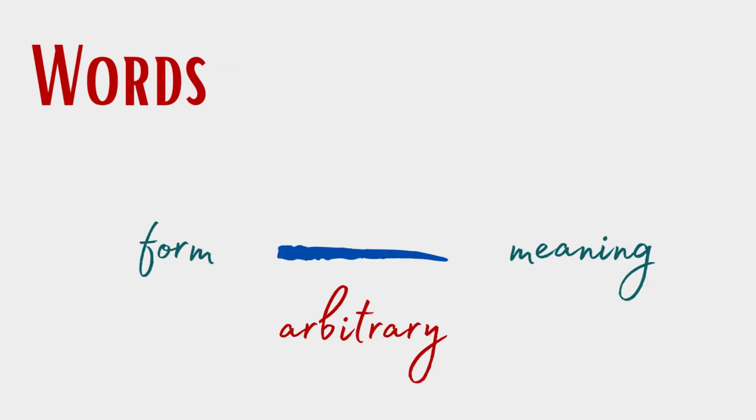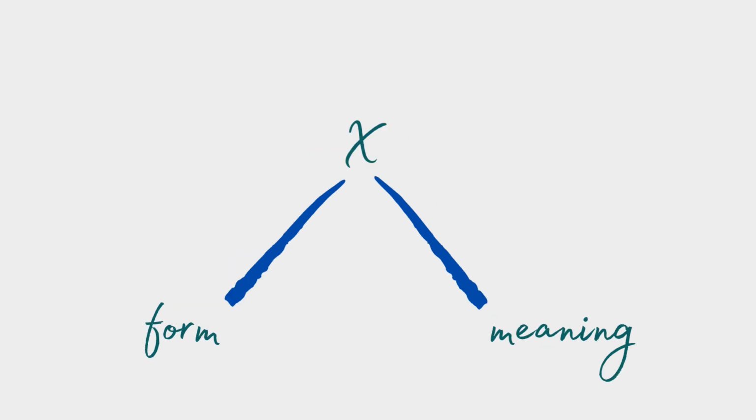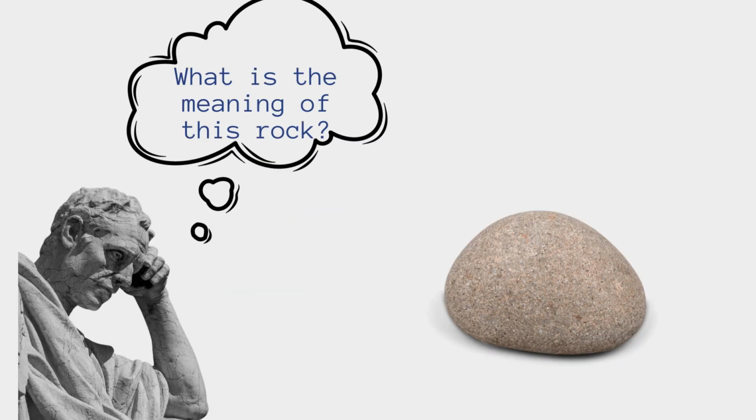So, what about words? Isn't this a direct relation? An arbitrary relation, but nevertheless direct? Well, really, here the relation is mediated by the speech community, which has agreed on the arbitrary convention. So, again, we have a relation between form and meaning that is mediated. So, it looks like the relation between form and meaning is always mediated by something, at least in language.